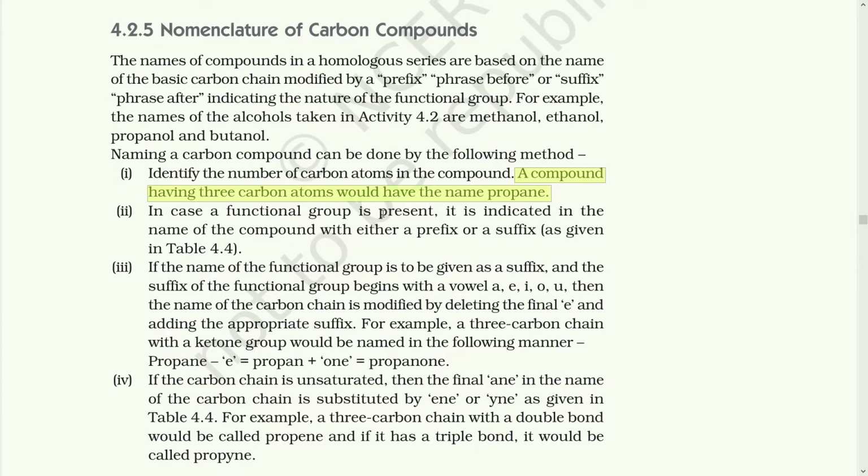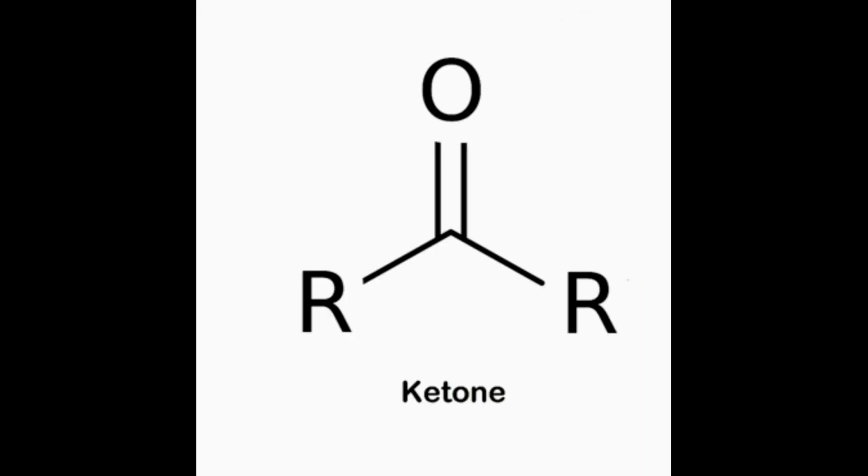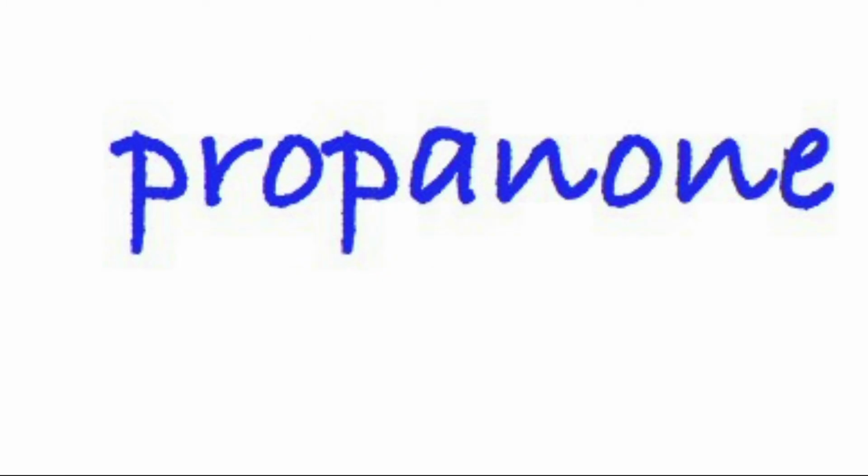In case a functional group is present, it is indicated in the name of the compound with either a prefix or a suffix. Let's take for example, if the functional group begins with the vowel A, E, I, O, U, then the name of the carbon chain is modified by deleting the final E and adding the proper suffix. A 3 carbon chain with a ketone group would be named in the following manner. Propane would be replaced with propanone.